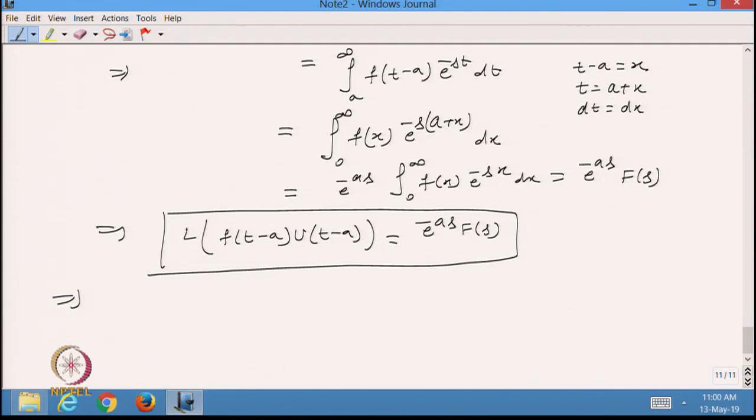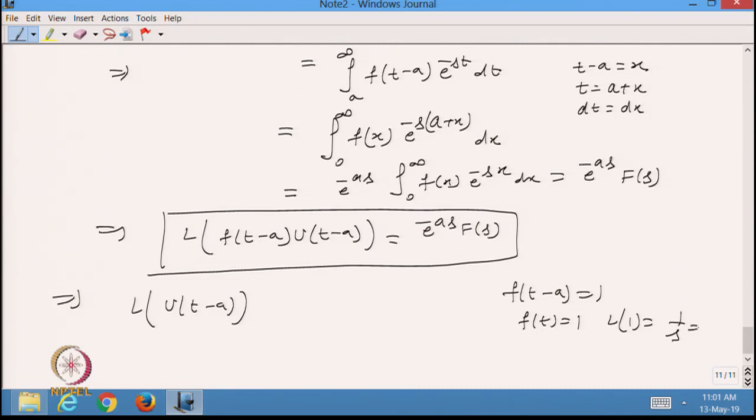Okay. So, let us take one example. In the previous case I defined the Laplace transformation of u t minus a. It means in this case I am assuming that my f t minus a is 1, so I am assuming my f t is 1, and the Laplace transformation of 1, I know, is 1 over s.